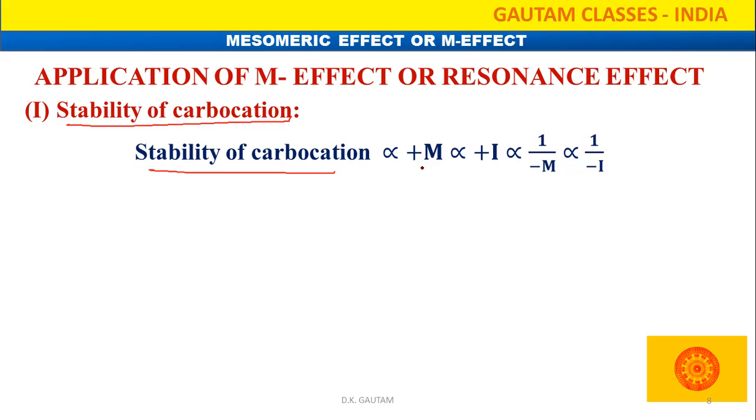So a plus M group is going to increase the stability of the carbocation, as well as a plus I group, but a minus M and minus I group is going to decrease the stability of the carbocation. Suppose that here, if anywhere it is written like CH2 double bond CH, and here OH is written, that one is the first one.